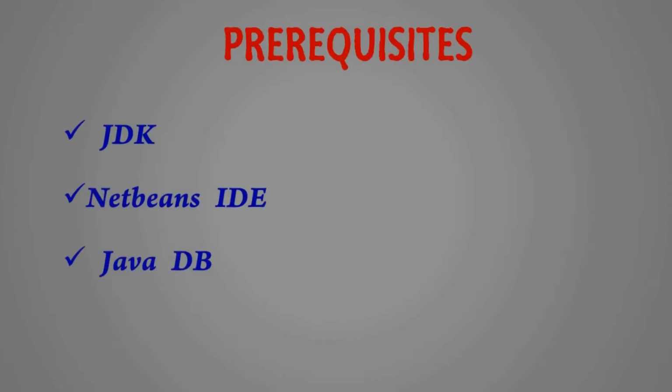So the requirements for this course are that you will need to have a JDK, NetBeans IDE and Java DB, right? Which is nothing but a database for manipulating some of the operations, right? So these are the course objective and prerequisites of learning Java, right? To learn Java, you should have JDK in your system, as well as for deploying any database based applications, you will need to have Java DB, right?